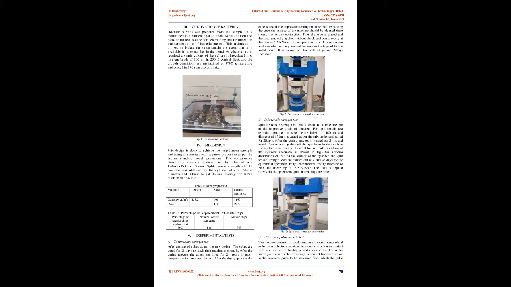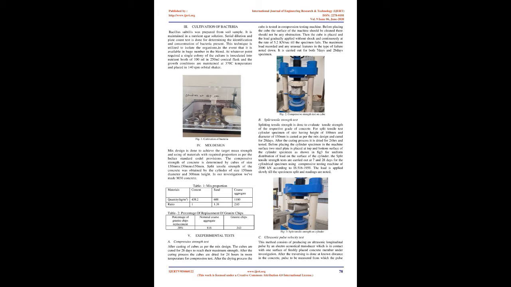2. Materials. A. Cement. Normal PPC of grade 53 is used in this project. Different kinds of tests on the properties of cement are done as per IS 4031-1988. The specific gravity of the cement used in this project is 3.2. B. Coarse aggregate. Coarse aggregate of size 20 mm is used here. As per IS 383-1970, all the basic tests required to determine the character, i.e. water absorption, crushing value, and impact test, of the coarse aggregate are done.